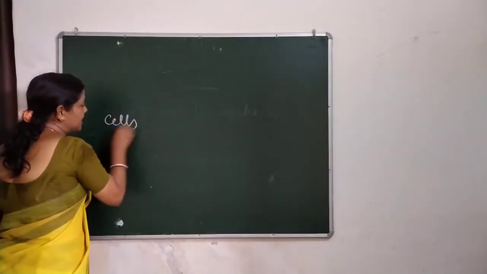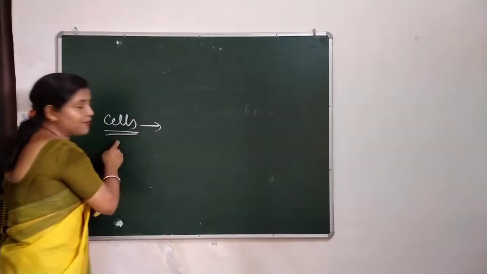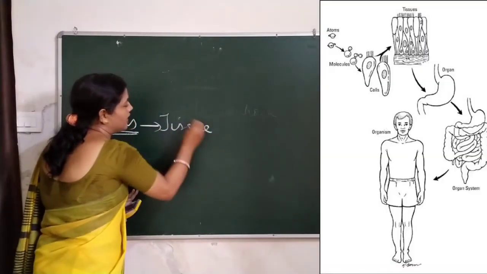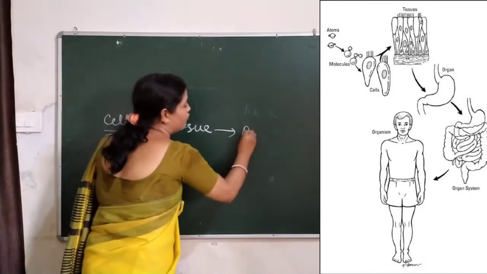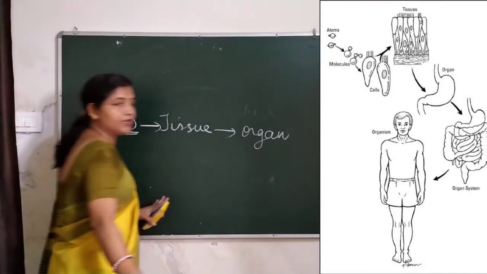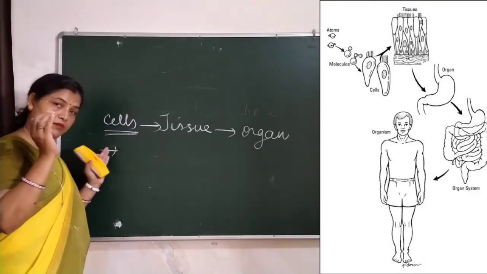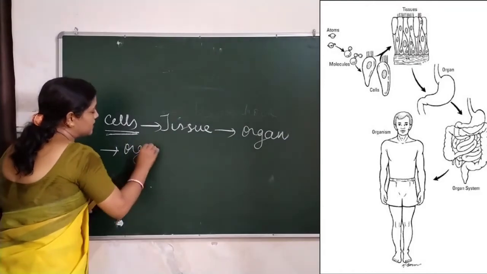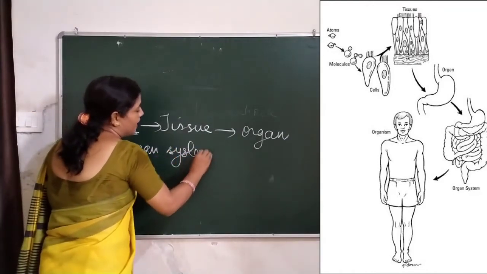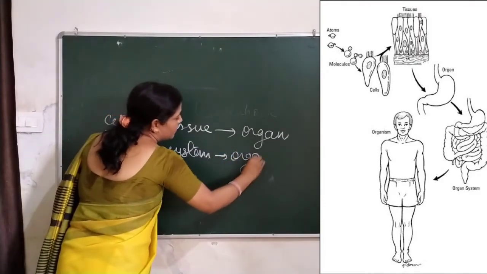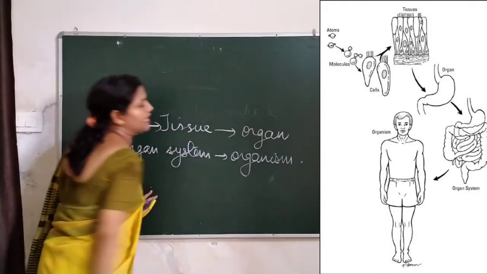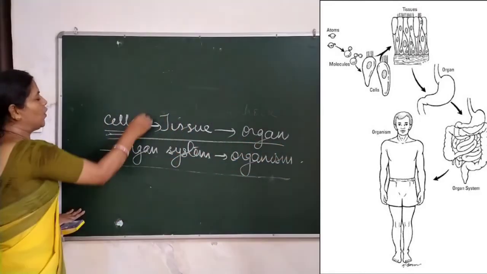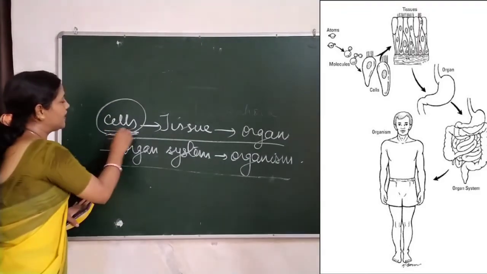As I made you understand, the cell is the basic unit. When the same kind of cells come together, they form a tissue. Many tissues come together to form an organ. When more than one organ come together to perform a task, they become an organ system. And many organ systems together are known as an organism. But what is the basic thing in all? The cell.